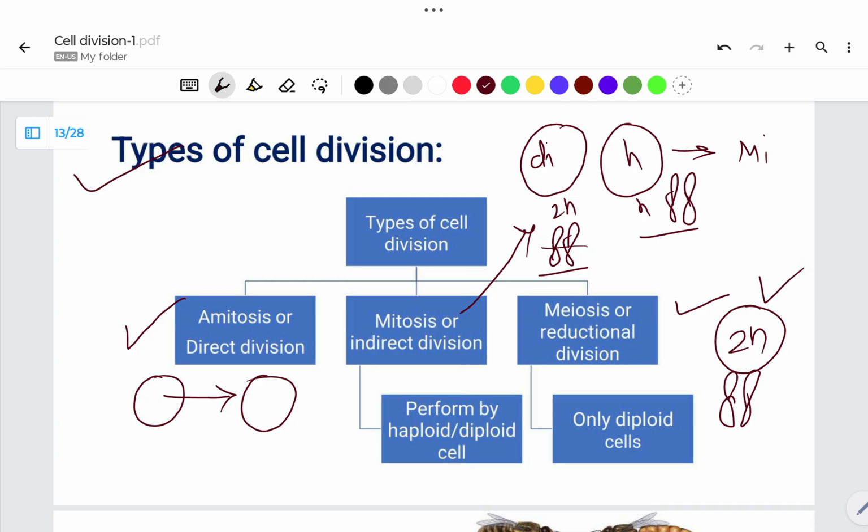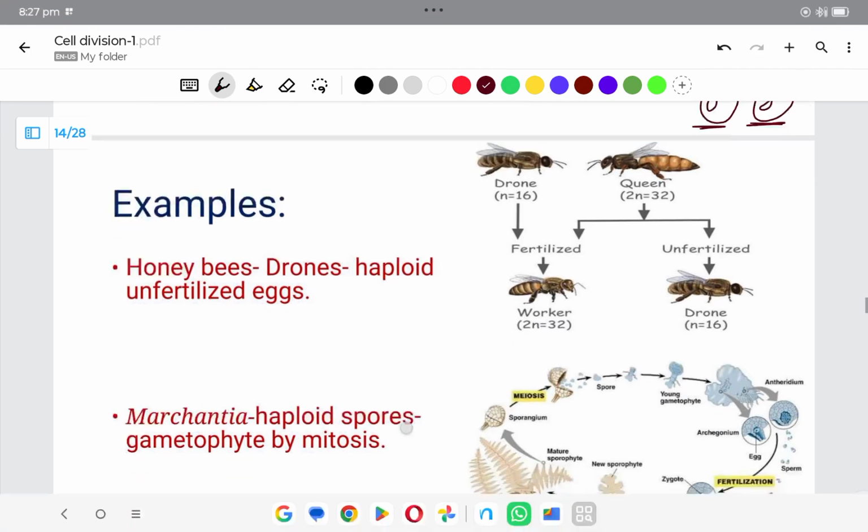But in the case of meiosis, only a diploid cell having two sets of genes undergoes meiosis. This process is known as a reductional division because after completion of meiosis, haploid cells will form. The original cell contains two copies of DNA, but the newly formed cell contains only one copy of DNA. So this is a reductional kind of division. See the example.